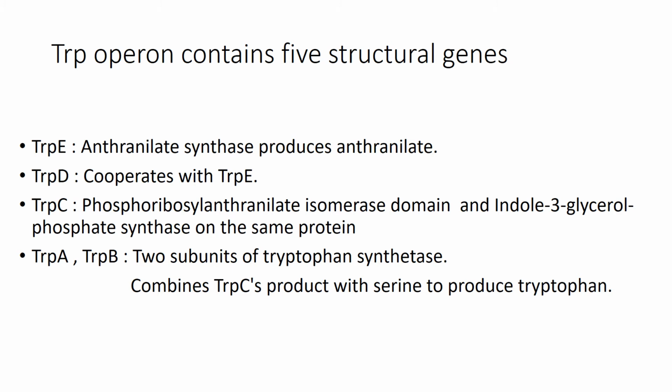Trap A and trap B are the 2 subunits; the trap A and trap B proteins put together form the tryptophan synthase. These two, the protein obtained from trap A and trap B combined with trap C, is the one which helps in the production of tryptophan.